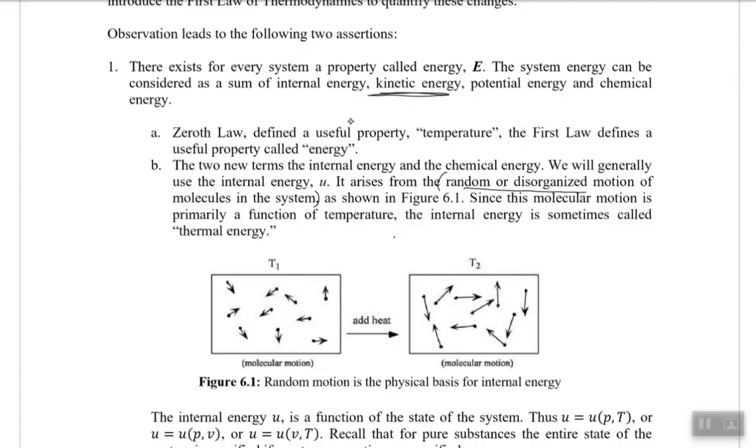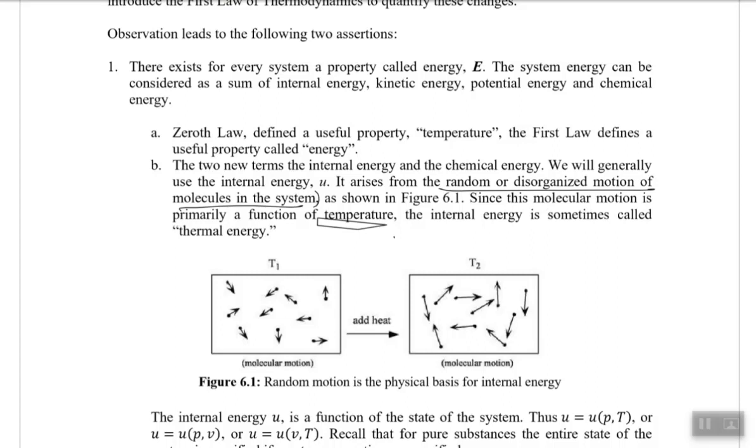So internal energy, kinetic energy, and potential energy, we would be dealing with these different kinds of energy differently. As I say again, internal energy arises from the randomization and disorganization of motion of the molecules. So we will be restricting ourselves to this simple definition at a macroscopic level. If you can imagine again, this randomization and disorganization of motion would increase if we increase the temperature. It will decrease if we decrease the temperature. So that means this motion of the molecules is a primary function of the temperature.